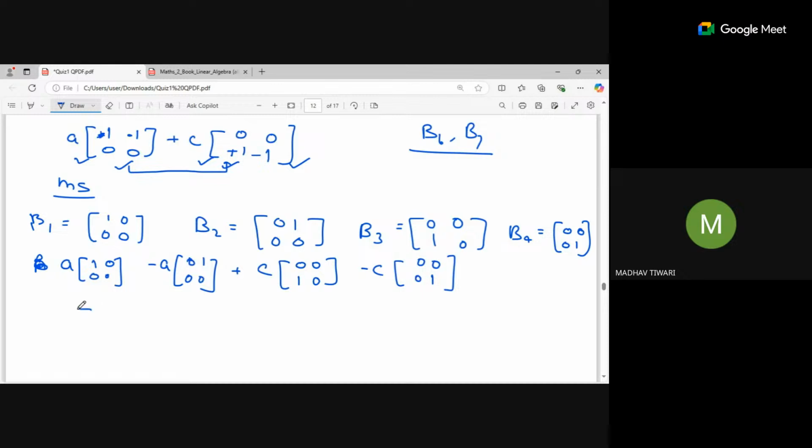So now if you add, you will again get the general form, that is A minus A, C minus C. So their linear combination is also covering all these types of matrices. If you include the right coefficient in front of them, then it will also span this set.